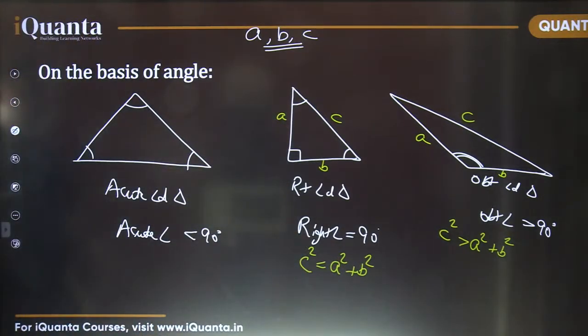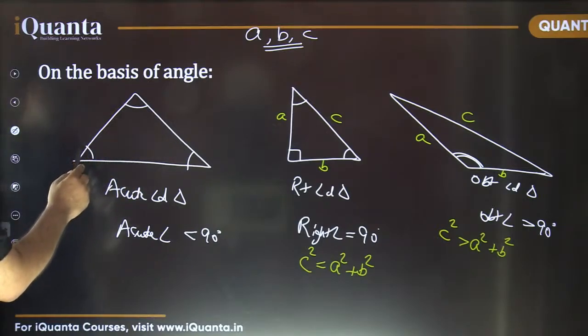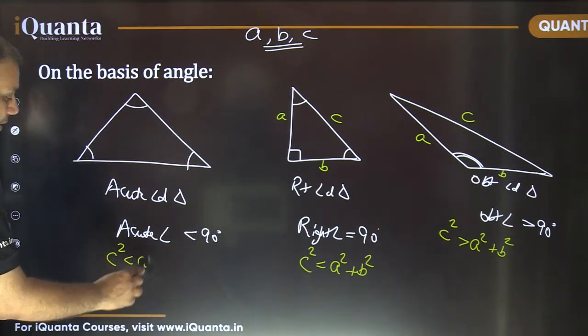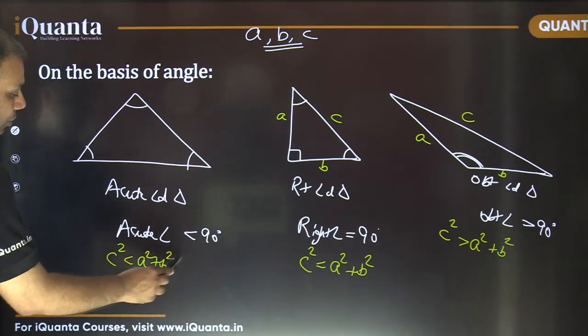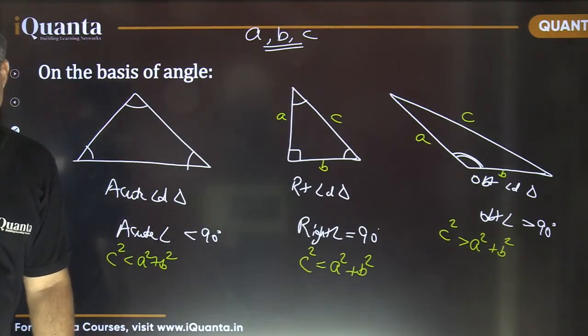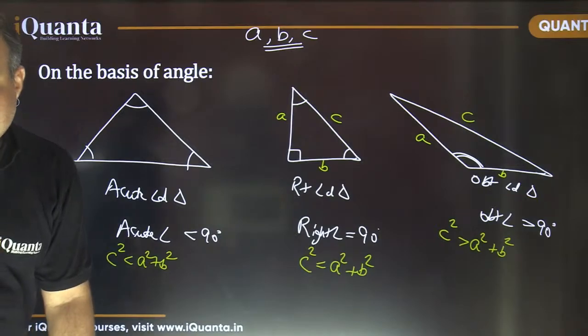And the last case, if the longest side, let's say this C be the longest side, again. If C square is less than A square plus B square, it confirms that the triangle is an acute angle triangle. ठीक है, ध्यान रहेगी ये बात.